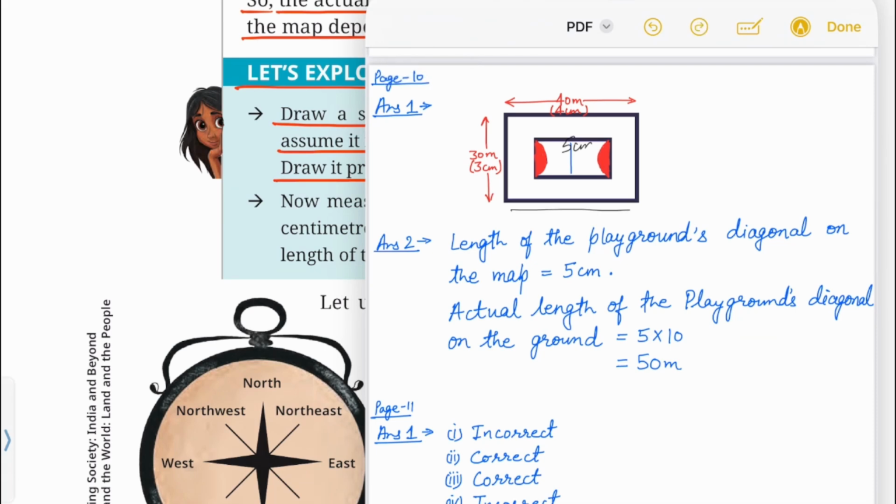You can draw a rectangle having length 4 centimeter and width 3 centimeter. Since the scale is 1 centimeter is equal to 10 meters, that means 4 centimeter length will be equal to 40 meter on the ground and 3 centimeter on paper will be equal to 30 meter on the ground.